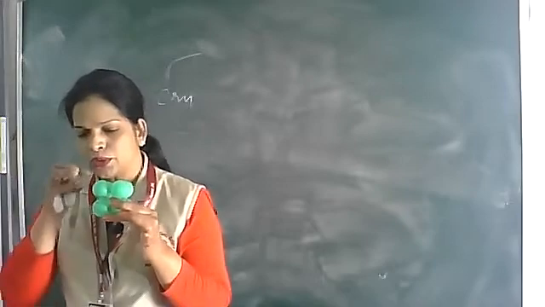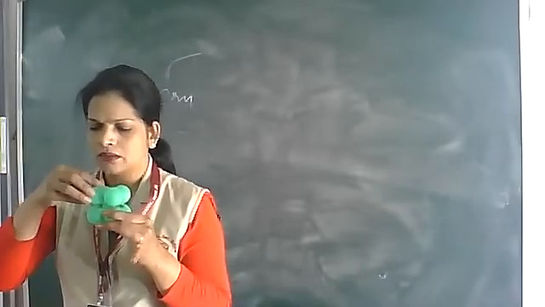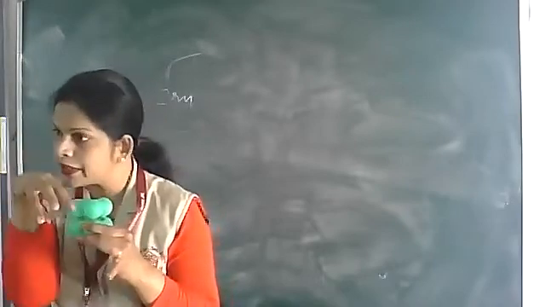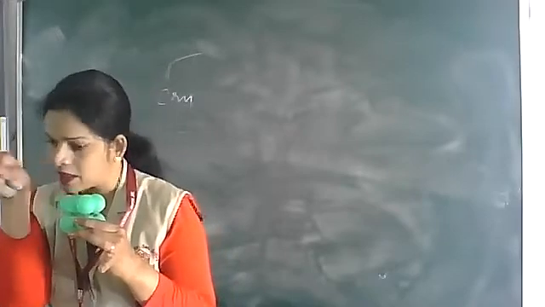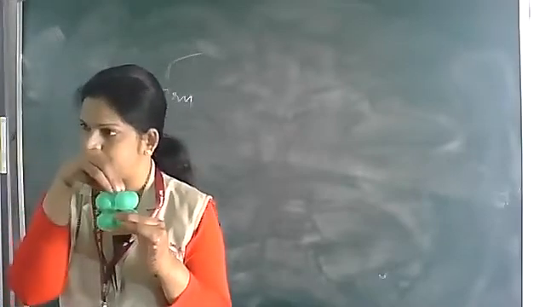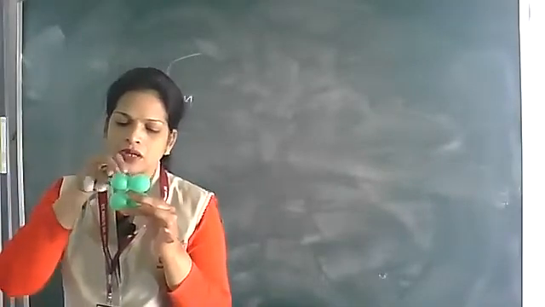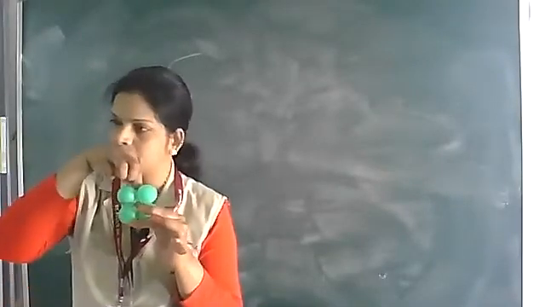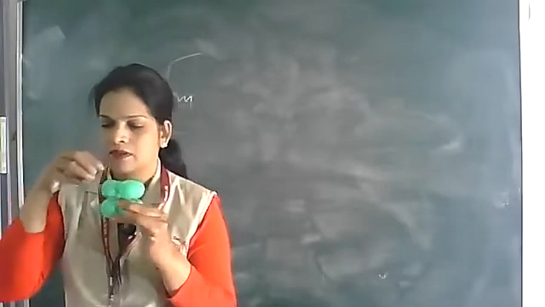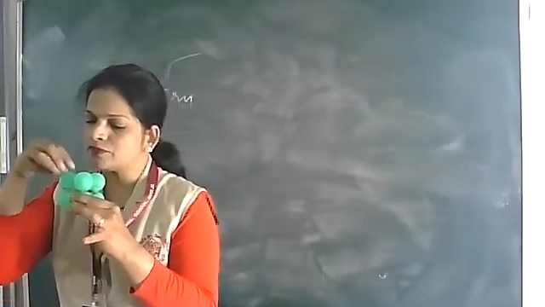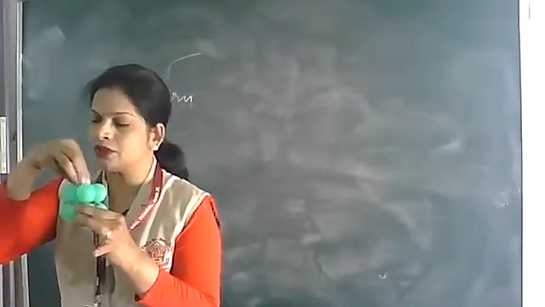Okay. So this ball is not fully going into that cube. Only a part of this ball is going into that cube. Similarly, only a part of this one is going into that cube. How much part of this is going into that unit cell?